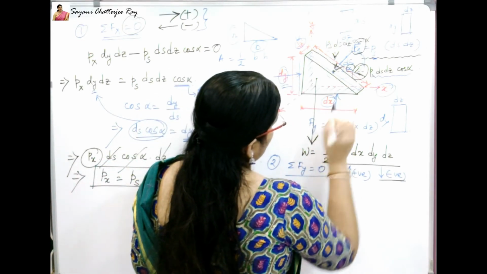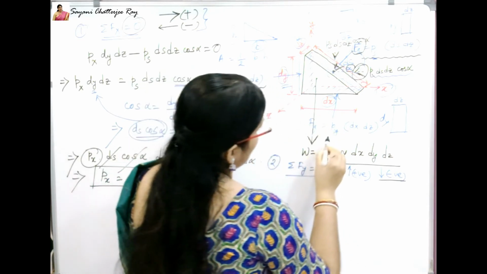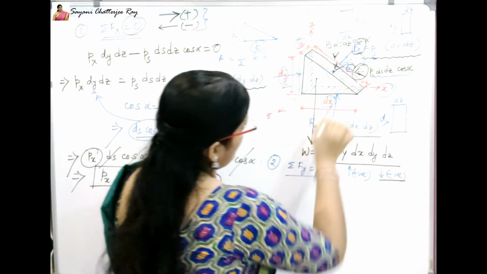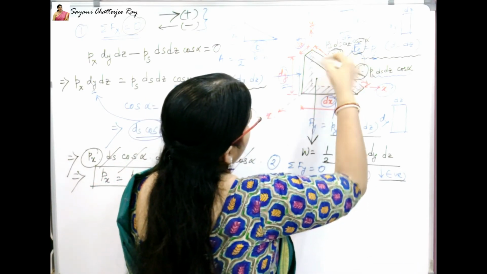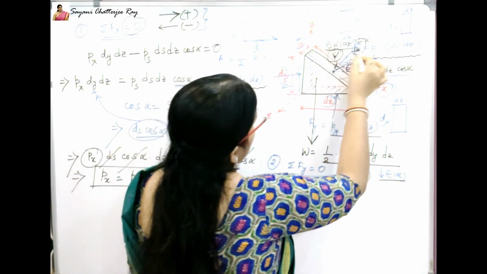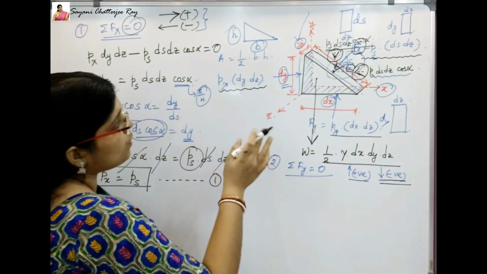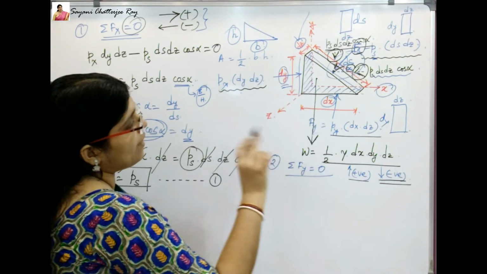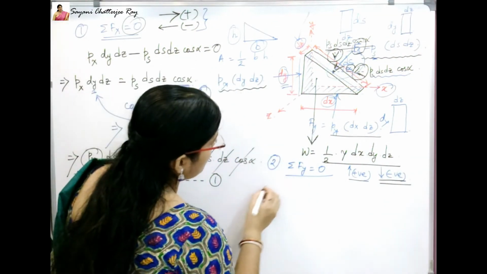Upward force is also there, which is Fy, the force acting in the y direction. So upward means positive. Another force is also acting in the downward direction, that means negative. So there are two forces acting downward and one force acting upward. So I will mark it here.